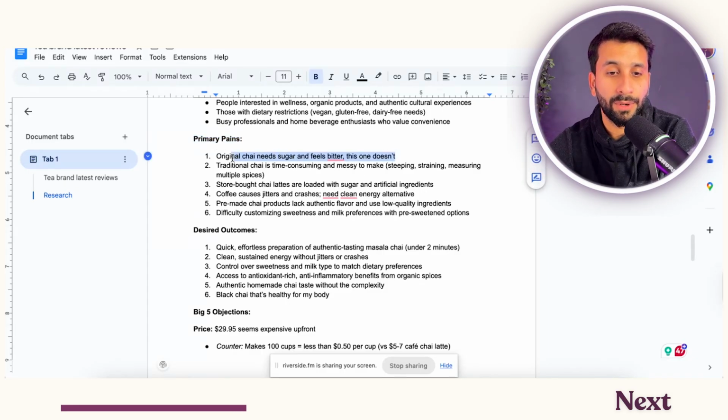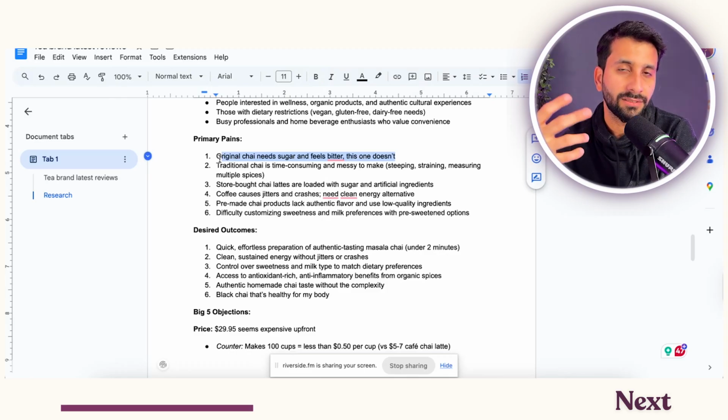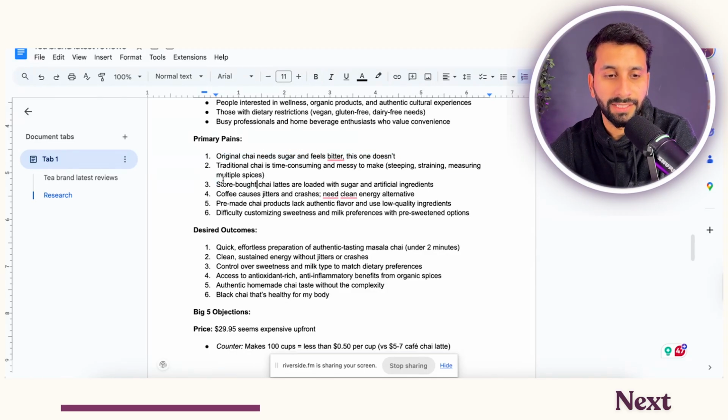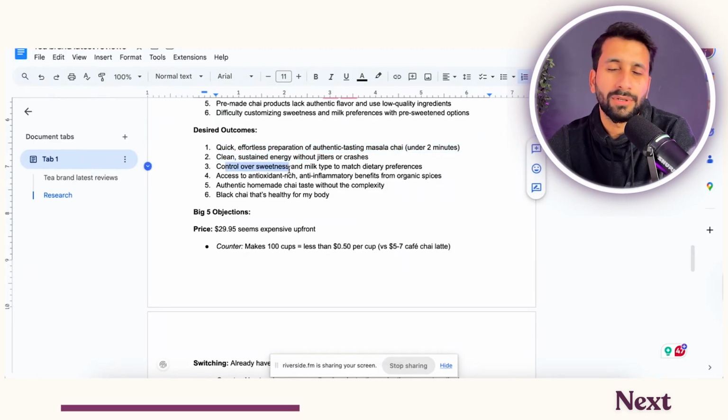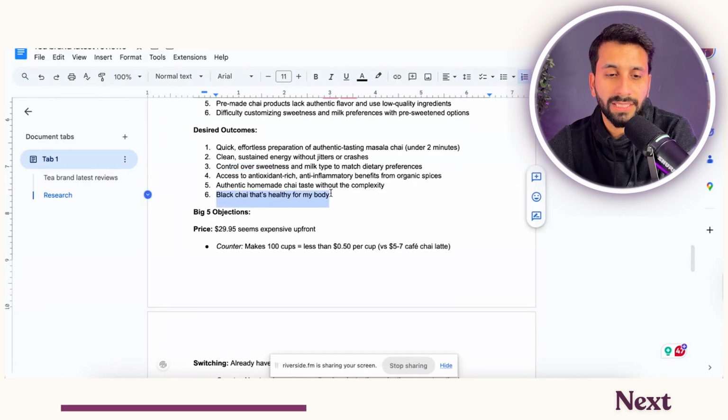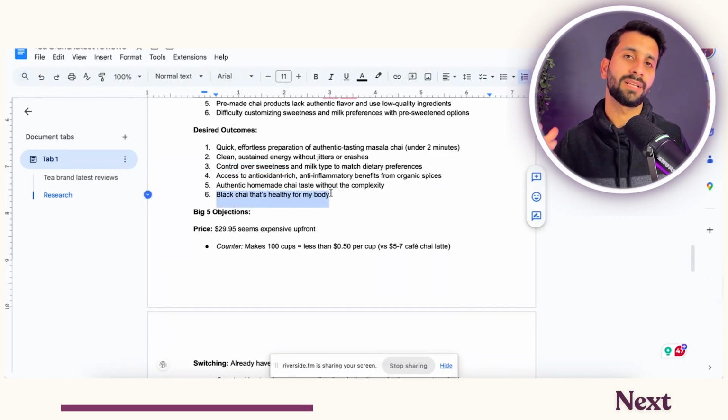So that's the biggest pain point we try to solve with this, and especially that turns into flavor and everything. So we have these pain points: store-bought chai lattes are expensive or have too much sugar in them, coffee causes jitters, difficulty in sweetness. Then we have desired outcomes: people want quick and easy, people want clean energy, people want to not worry about too much preparation. Black chai that's also healthy for my body is really something that people are thinking about.